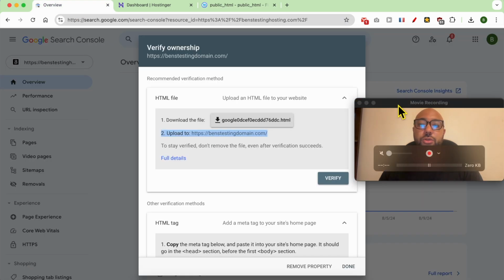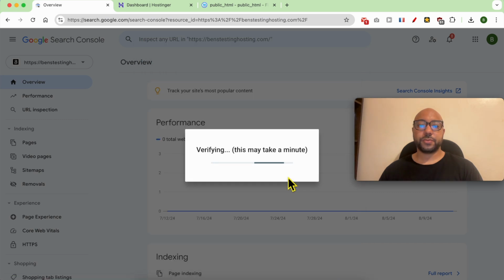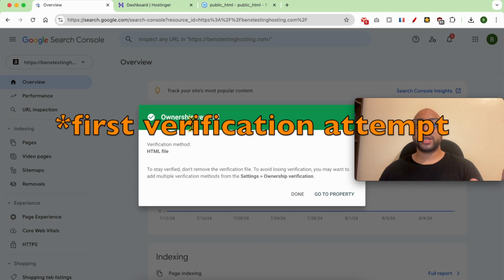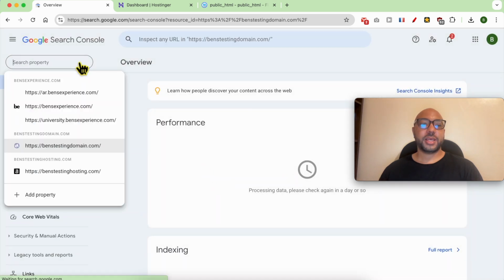Now go back to your Google Search Console and hit verify. As you can see, my ownership is verified successfully. If your first verification try failed, just retry your verification. Now click on go to property. And this is how to add a website in Google Search Console.